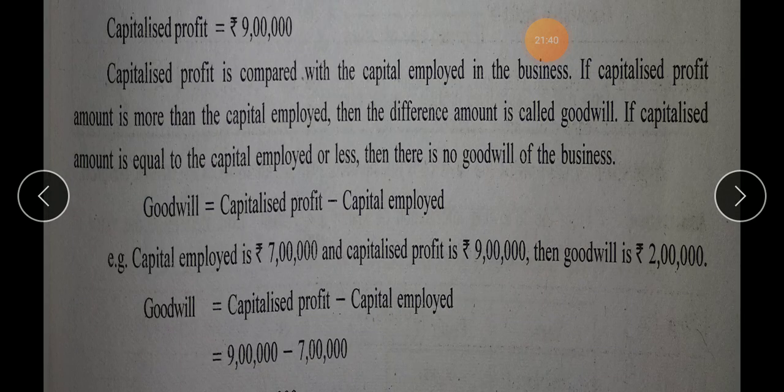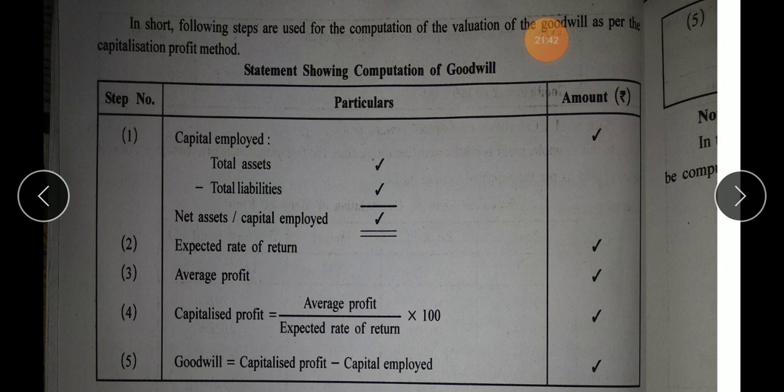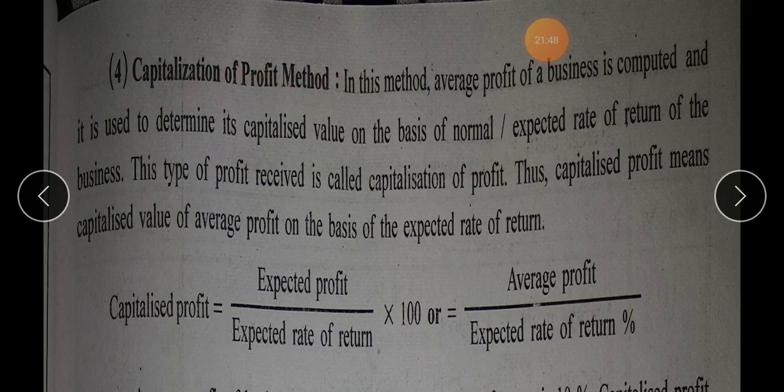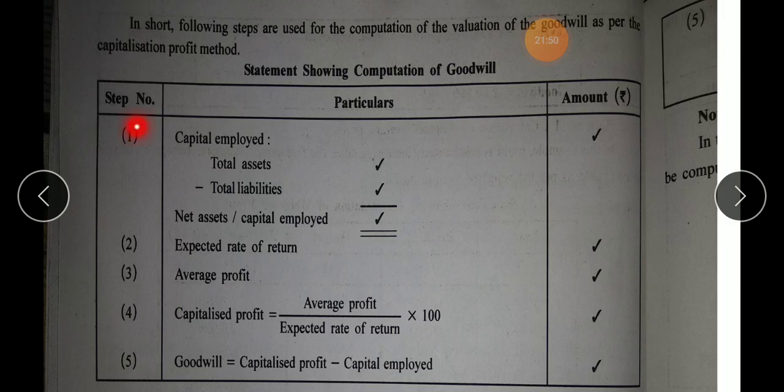So let us see the formula and steps for statement showing computation of goodwill as per capitalization of profit method. Again, you have 5 steps here to be followed to obtain the value of goodwill as per capitalization profit method, of which the very first step is same as the super profit method, which says capital employed equals to total assets minus total liabilities.